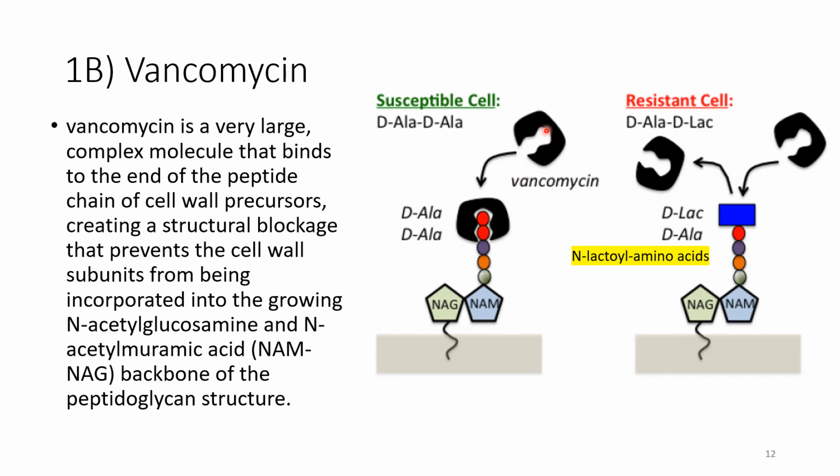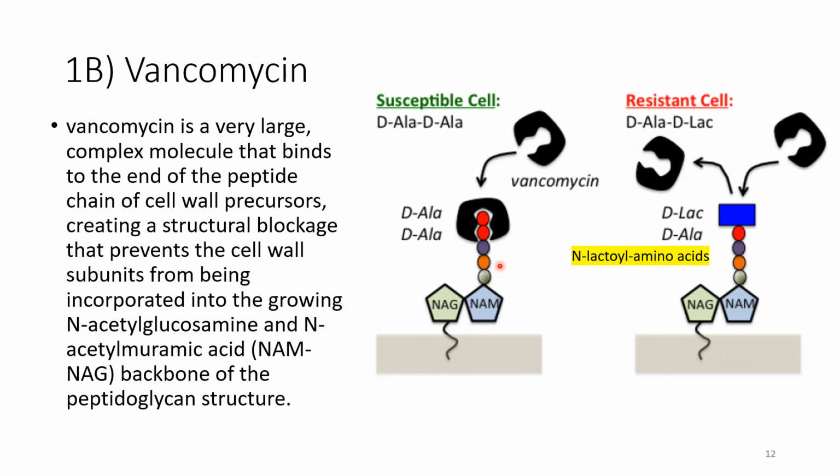Vancomycin will bind to the peptide chain, or the peptide part of the peptidoglycan. So it will form a cap surrounding the short peptide chain, and this will prevent the peptide chain from entering the active site of the transpeptidase. So we won't have the cross-linking that we would expect.